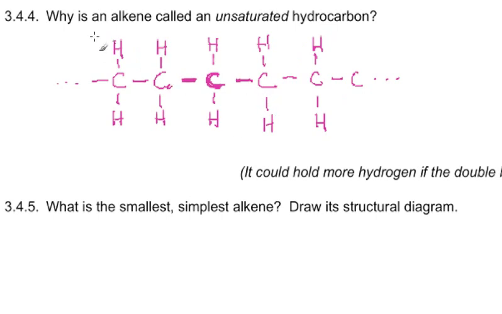If you make a double bond, you come along and say, all right, you two carbons, I want you to hold hands twice. And each of them says, well, my hands are full right now. The only way that these two can do this, they can't let go of each other. They're trying to form a double bond, not zero bonds. If they're going to hold hands again, this left carbon has to let go of one of its hydrogens, and the right carbon has to let go of one of its hydrogens, and now this arm and that arm could link up, and now those carbons can double bond.